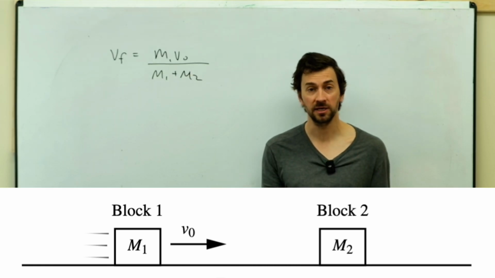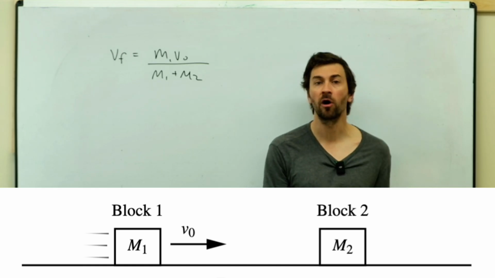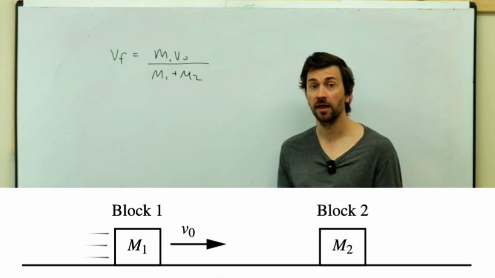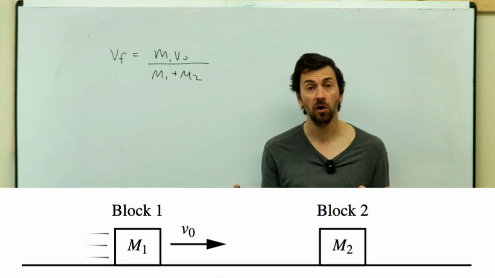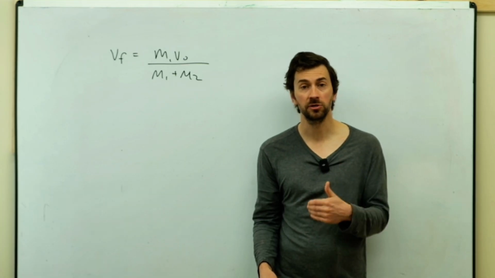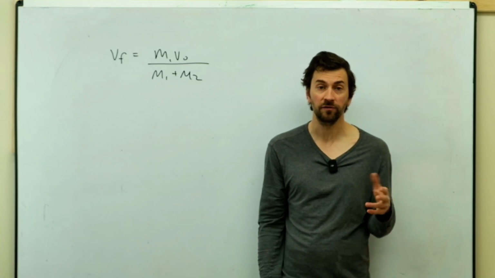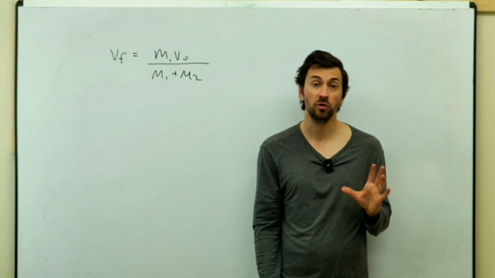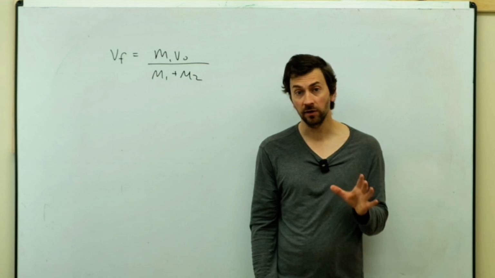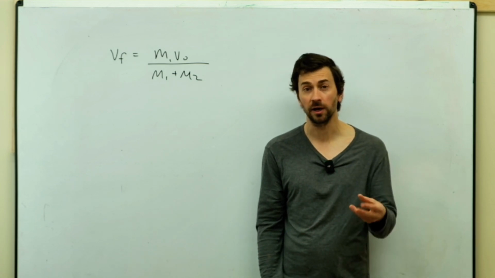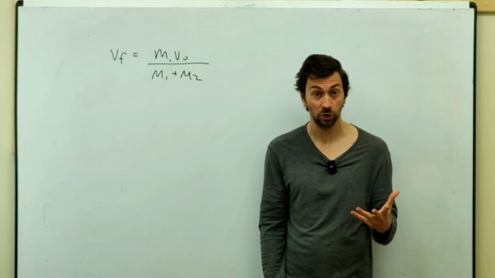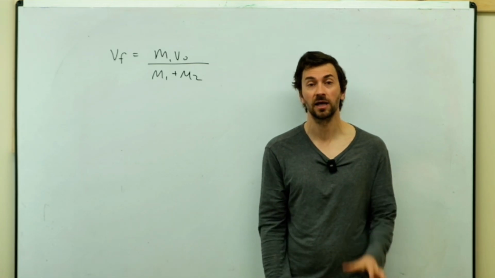So you want to begin by saying, yes, my equation from part B fits with my reasoning from part A. Basically, you want to say that if M2 is so small compared to M1, it looks a little bit like the denominator of M1 plus M2 is equal to the numerator of M1, and those terms are going to cancel. So approximately Vf is going to be equal to V naught. Again, let me read you their answer so you can see how they would do it. Again, you should think about how would I answer this question with English words, writing down sentences, and let's see what they said.